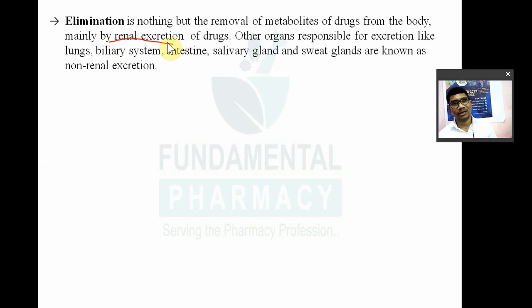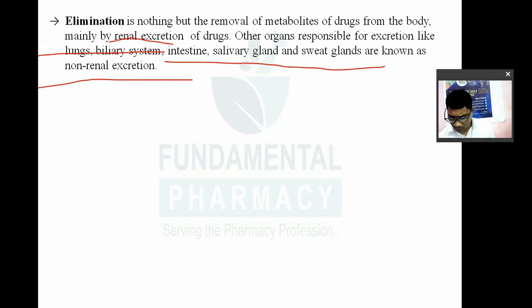Like renal excretion, other organs are also responsible for the elimination of drug. So other organs also have a capacity to remove the drug. For example, your lung, your biliary system, intestine, salivary gland, sweat gland. So some drugs are removed in these also. If a drug is removed from the body via kidney, it is known as renal excretion of drug. And if a drug is removed by other routes, for example lungs, biliary system, intestine, saliva, sweat gland, it is known as non-renal excretion of drug, right? So we have seen this.